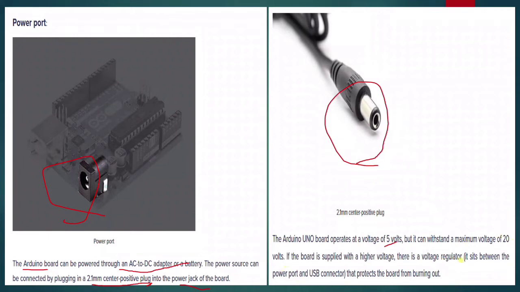If the board is supplied with a higher voltage, there is a voltage regulator. It sits between the power port and USB connector and protects the board from burning out. It's somewhere here between this USB connector and power jack.